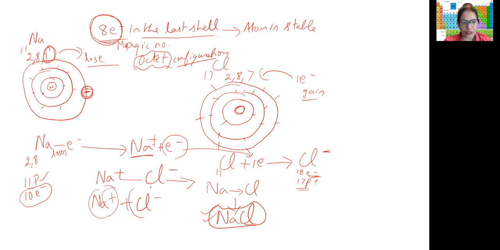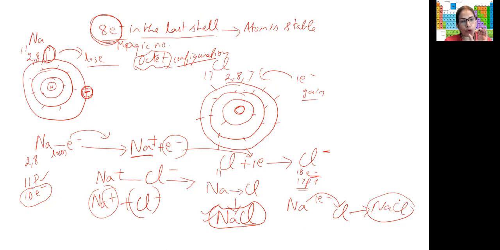Because of the positive and negative charges, they attract each other and form the compound. So there was transfer of electrons from sodium to chlorine, and it forms the sodium chloride compound.